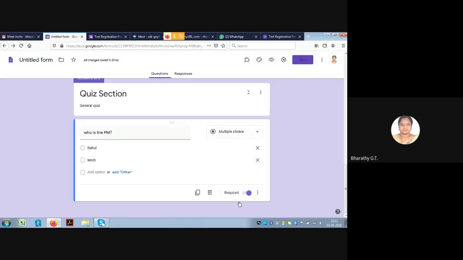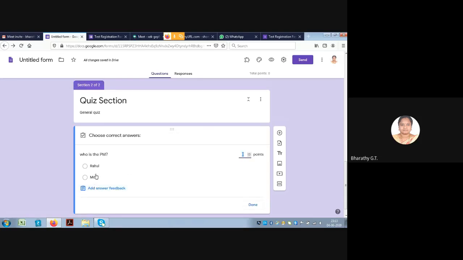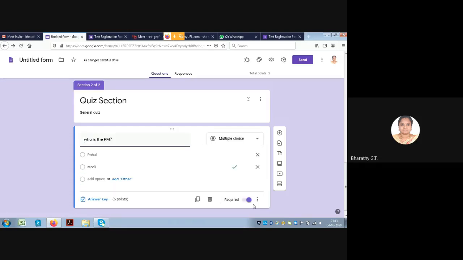So save this. Once you convert this form into a quiz, you can see the total points coming here. Now an answer key can also be added. You can click on this answer key and add the correct answer, Modi, and you can add points for it. I'm giving 5 points for this question. Once it is done, just press this done button. We can add the next question now.